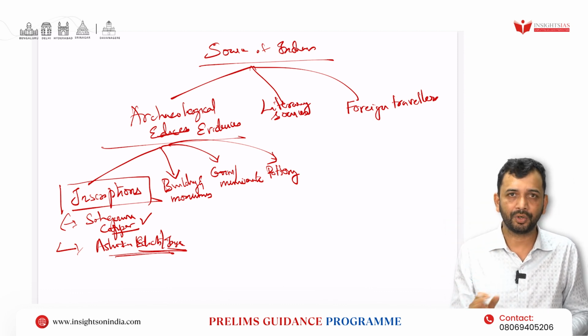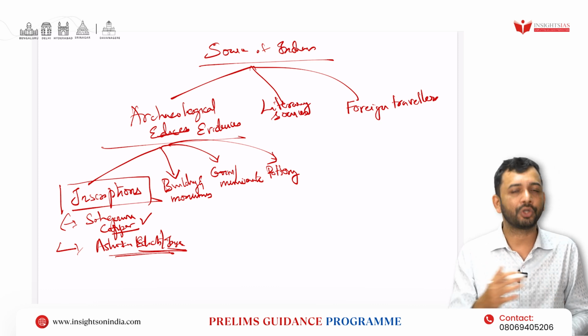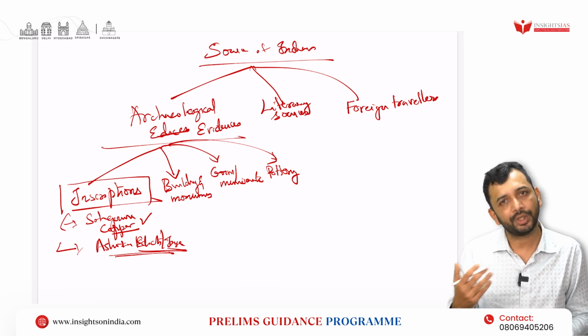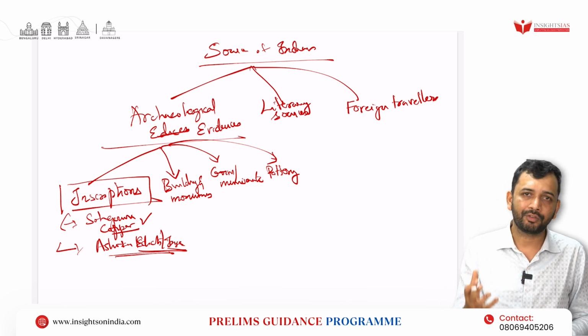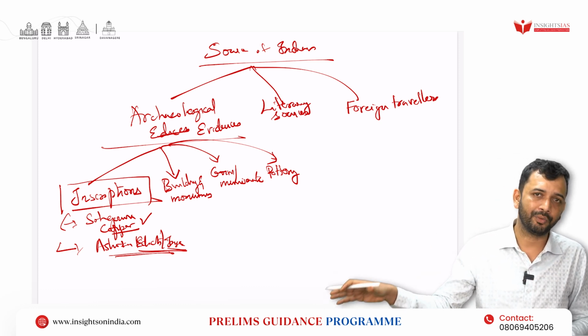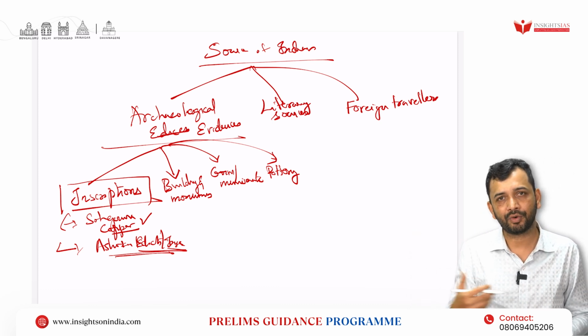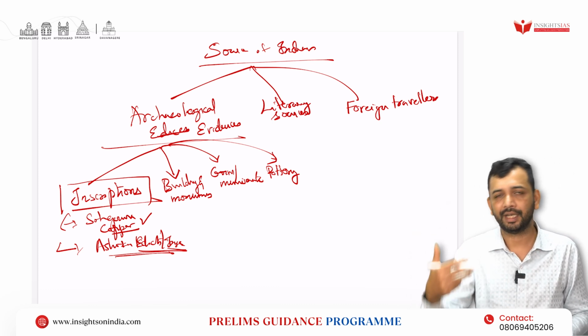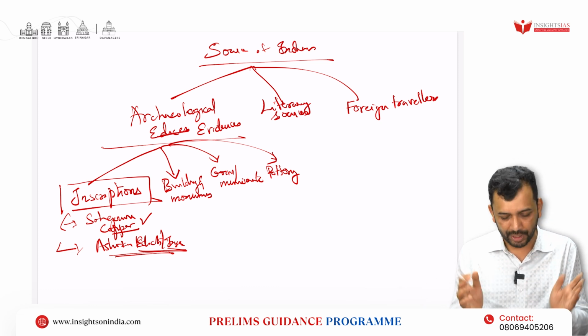I say yes, because Ashoka is a repeated theme. Whenever they feel something is historically very important, they can go one step ahead. They might not just ask you where this pillar is located. They may ask you in which pillar the Kalinga war has been mentioned. With the way of their asking, in a match the following, they can give four major edicts and their content, and ask how many pairs are matched correctly. So that you are supposed to study.